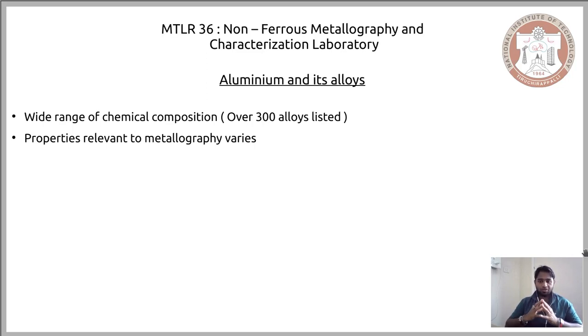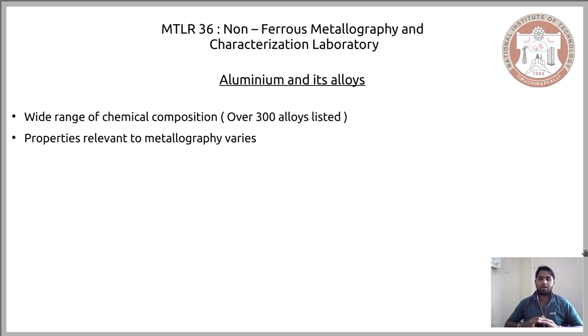In metallography, in the first lecture we saw that it involves different techniques, and we have to choose from the various techniques available to us. When we want to choose a particular set of techniques from the different ways available, this selection is based on the properties of the alloys that we want to study. So you have to know the property of the alloy, and based on it, you will choose a particular set of techniques from the available ones.